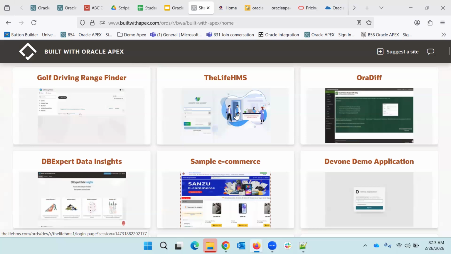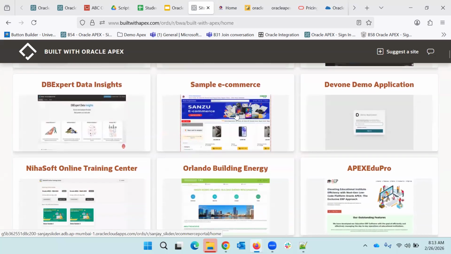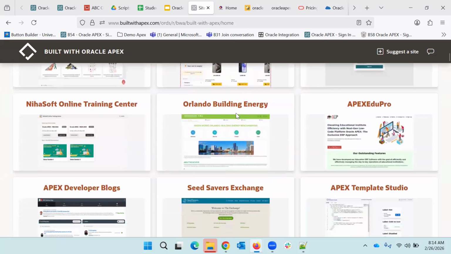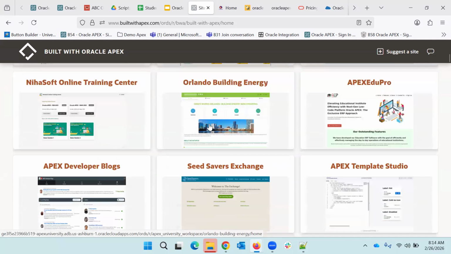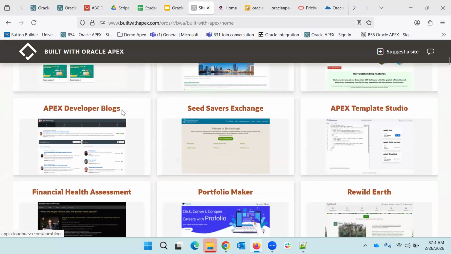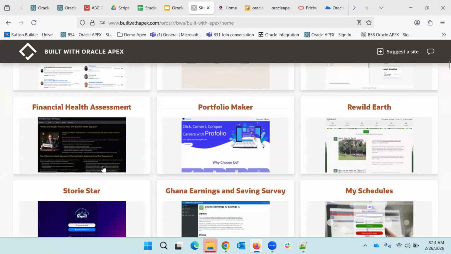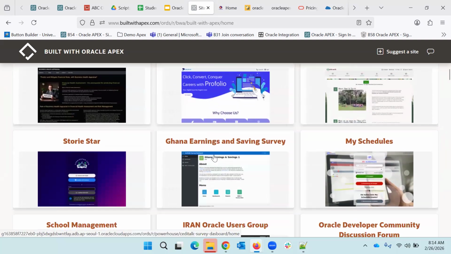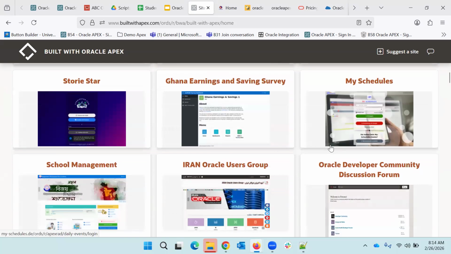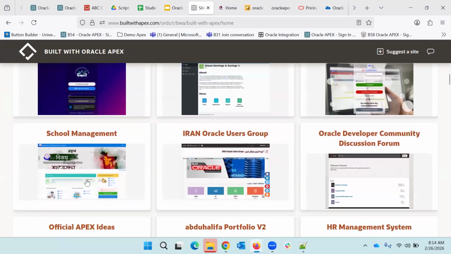You can go to this Life HMS. Then somebody has created a training center. Then developer blogs, a blog website created with the help of Oracle Apex. Then someone is creating financial health management. A portfolio maker is also done. Somebody is creating a schedule and school management system.